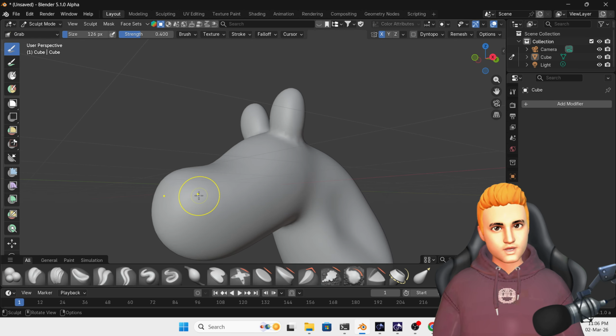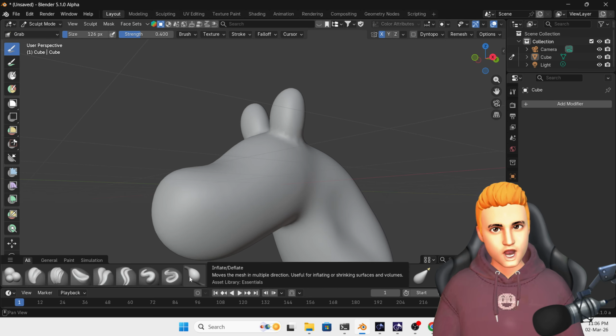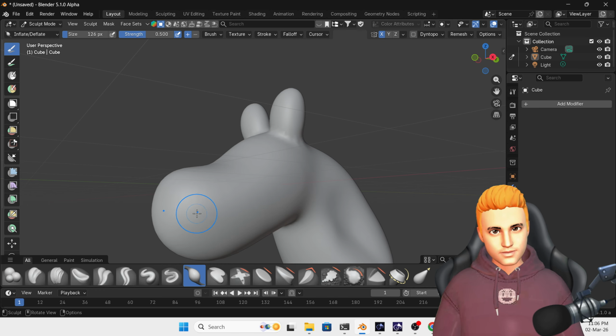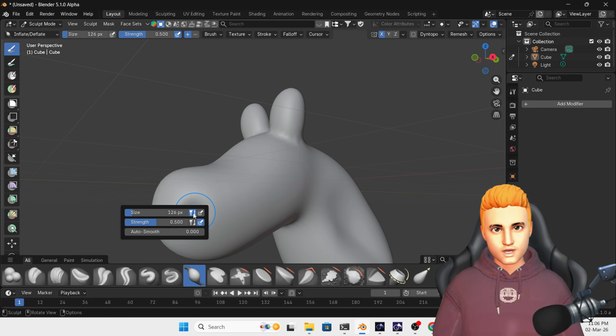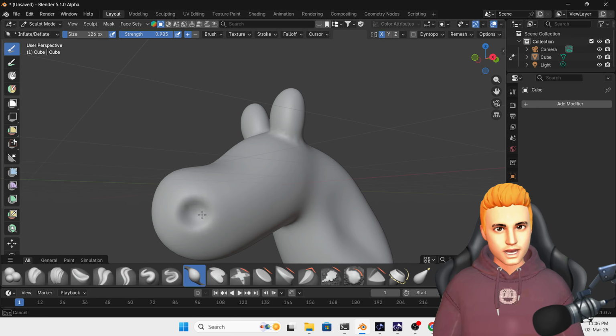And now for the nose and ear, I'm going to select the inflate brush and then I'm going to click here, hold Control and click and drag like this. I'm going to right click and increase the strength a little bit. Then I'm going to click and drag here like this.